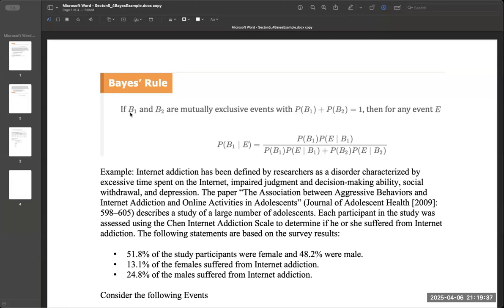So it says if B1 and B2 are mutually exclusive, that means that they can't happen at the same time, and the sum of their probabilities is 1. Then for any event E, the probability of B1 given E is equal to the probability of B1 times the probability of E given B1, divided by the probability of B1 times the probability of E given B1 plus the probability of B2 times the probability of E given B2, which is a mouthful.